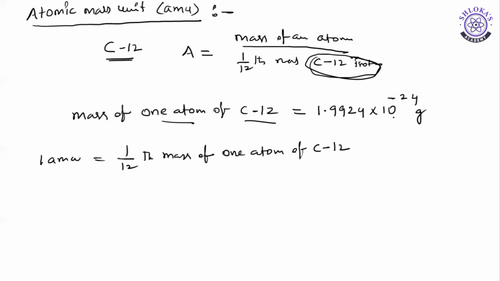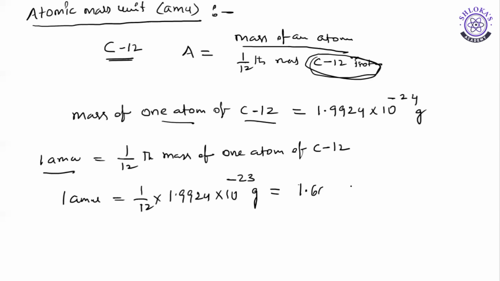Now, 1 AMU is equal to 1/12 into 1.9924 into 10 to the power of minus 23 grams. On solving, you will get 1.66 into 10 to the power of minus 24 grams.